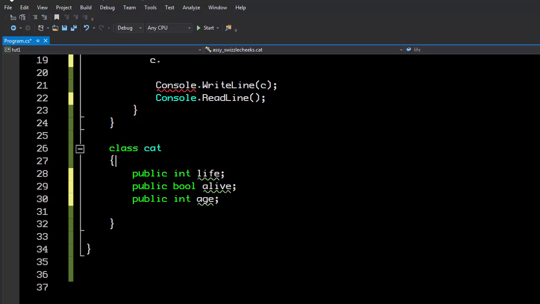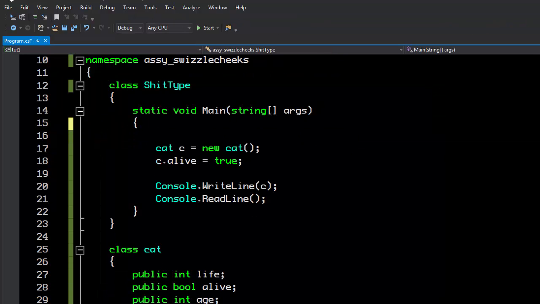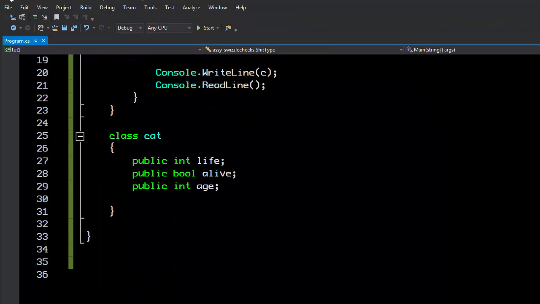So this is where we're going to create these as public so that we can access them from outside. And if you can see, we can say, okay, well, the cat's now alive. And we can run the program and we still get a cat. Let's remove the hello world at this point. And let's take a look at the cat.